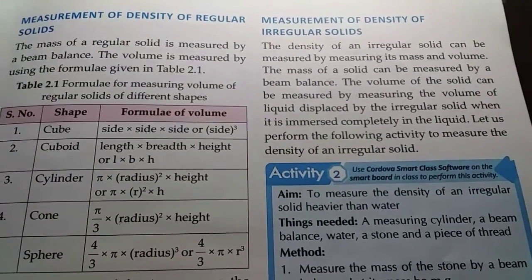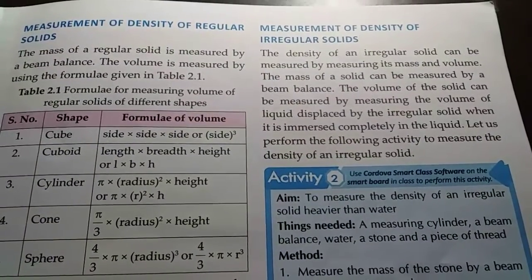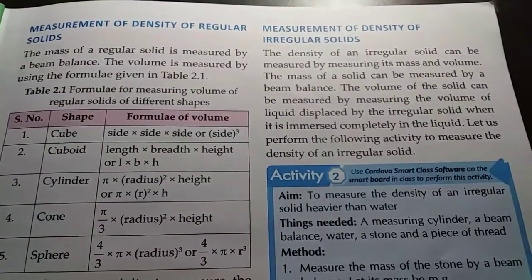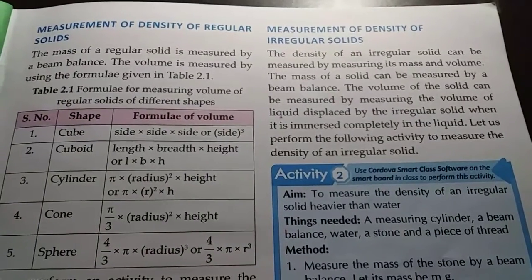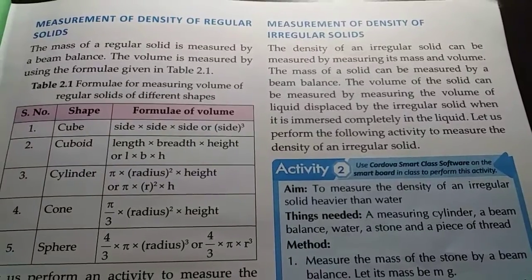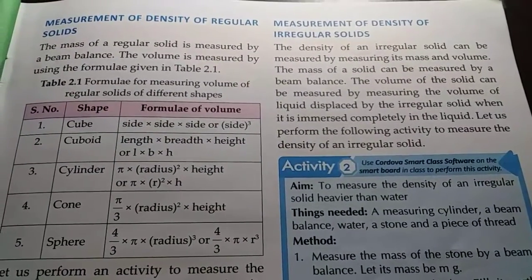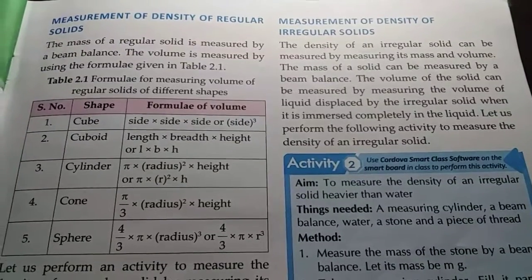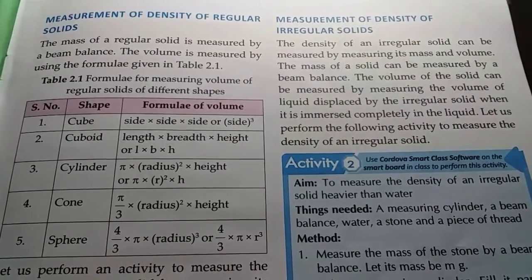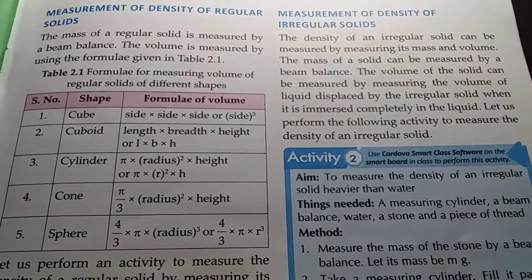Now measurement of density of irregular solids. How will we measure the density of irregular solids? As we know, density equals mass upon volume. So we have to measure the mass and volume both. The mass of the solid can be measured by beam balance, and to know the volume of the solid, we have to measure the volume of the liquid displaced by the irregular solid when it is immersed completely in the liquid.